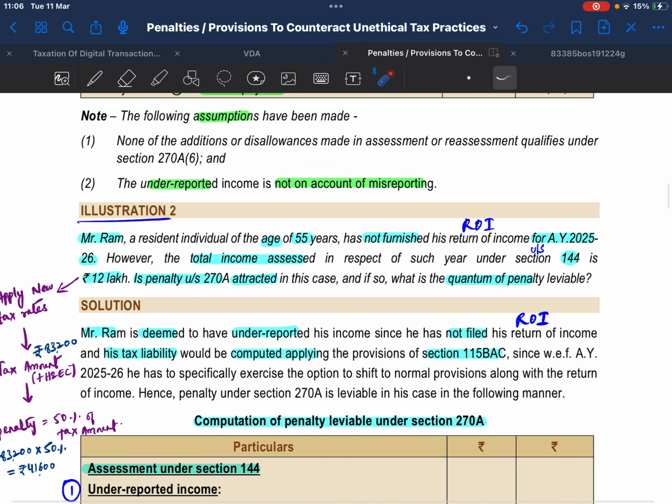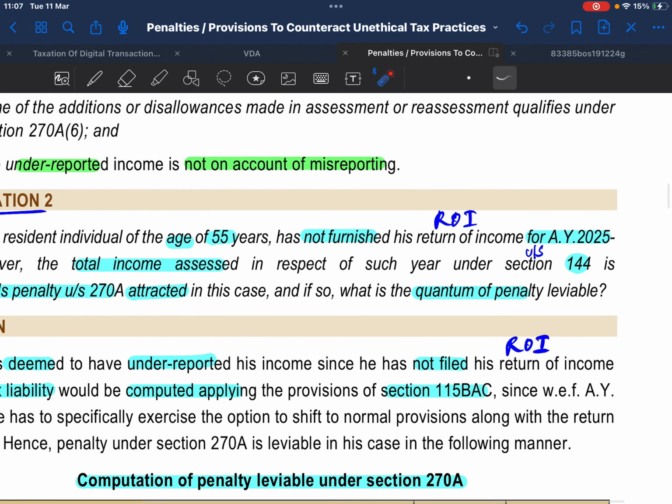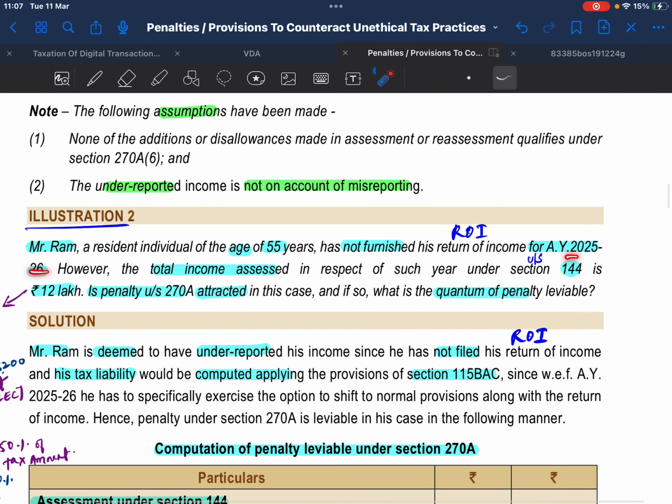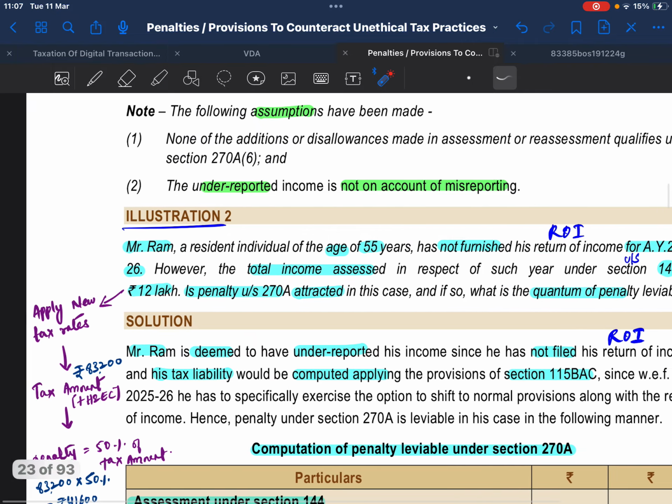Illustration 2. Mr. Ram, age 55, not furnished return of income for assessment year 25-26. Total income assessed under section 144 is rupees 12 lakhs. Penalty under section 270A is attached. Is penalty under 270A attached and what is the quantum of penalty leviable?